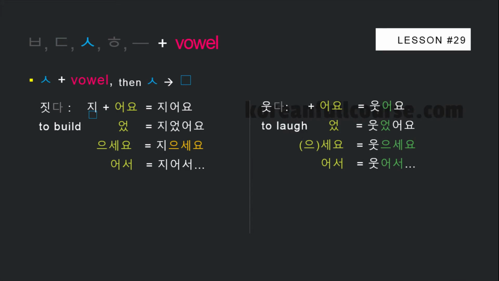The next category is verbs and adjectives whose stem ends with 시옷. When they're followed by a vowel, 시옷 disappears. 짓다, 지어요, 지었어요, 지으세요, not 지세요. Okay? And 지어서. You can think of this as an exception. And on the right-hand side, the verb 웃다 is regular, so nothing happens to 시옷 when it's followed by a vowel.